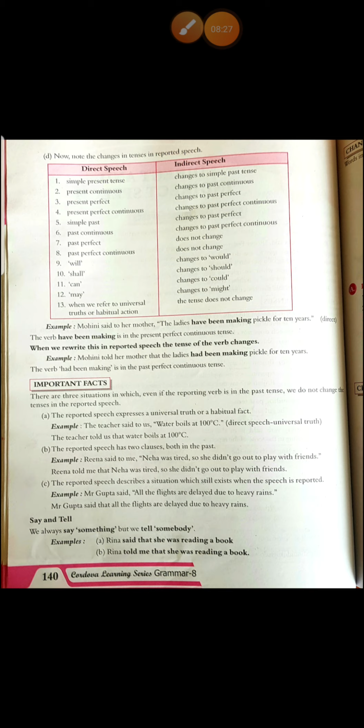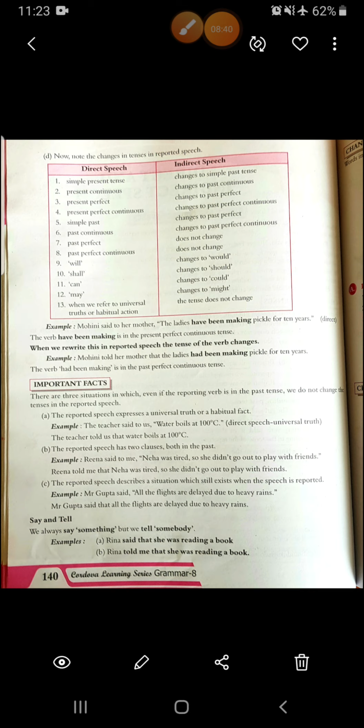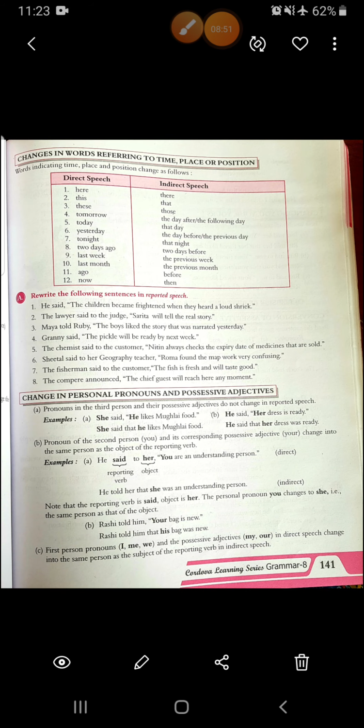It remains the same. Then, say and tell. When we say something, but we tell somebody. Like, Reena said that she was reading a book. So we say something and we tell somebody. Alright. Reena told me that she was reading a book. So here, told is used.